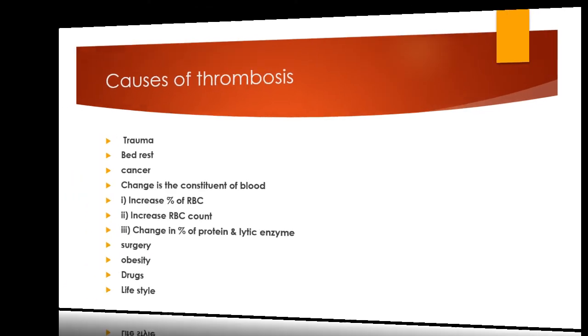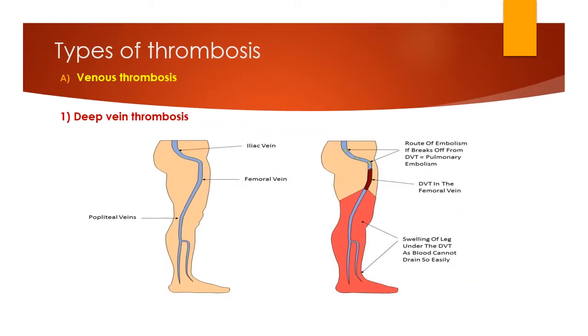Then there are many types of thrombosis. Thrombosis types: venous thrombosis. Here I actually took a picture of deep vein thrombosis because it is easy to understand. What is deep vein thrombosis? Deep vein thrombosis is the formation of a blood clot within a deep vein, and it mostly affects the leg veins, such as the femoral vein. Here it is mentioned the blood clot in the femoral vein, and it is a deep vein thrombus.